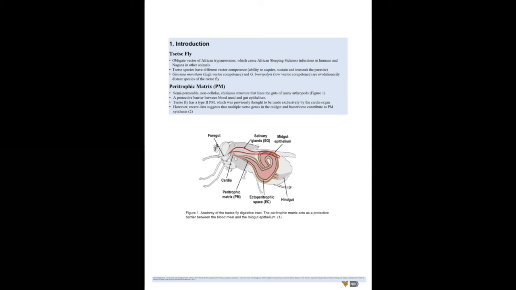There are two types of PM found in insects, and the tsetse fly has a type 2 PM, thought to be produced in an organ called the cardia. However, recent work has suggested that PM synthesis can occur in other biological structures within the tsetse fly.